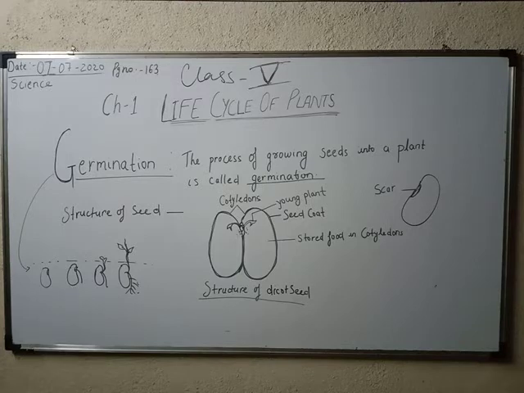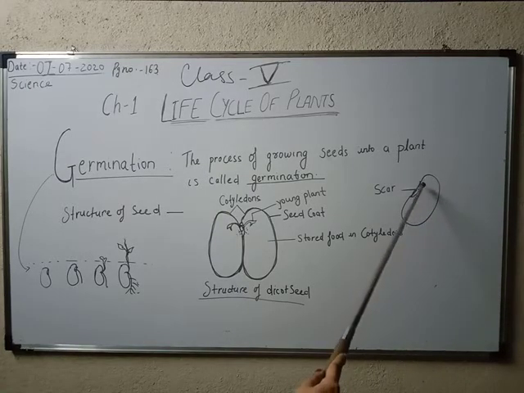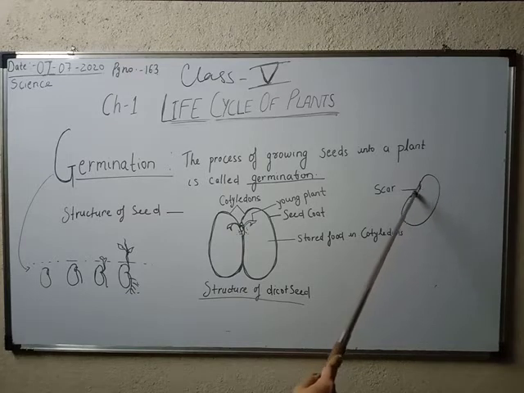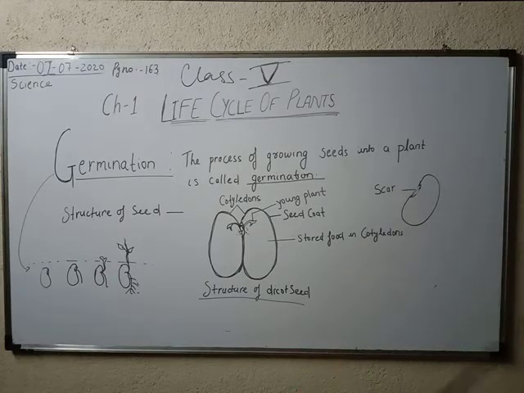When the seed is soaked, water enters the seed through this hole. Below that is a scar, the point where the seed was attached to the fruit. Before soaking also you can easily see this scar. If you take a rajma seed, you will see a blackish structure at the tip of the seed. This is called the scar. It is a dark spotted structure where the hole is present.